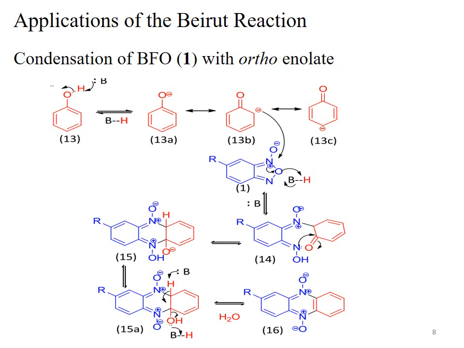Applications of the Beirut reaction. In this slide we will show condensation of the benzofuroxane system with enolate. The benzofuroxane system is compound number 1. This is the benzofuroxane system.